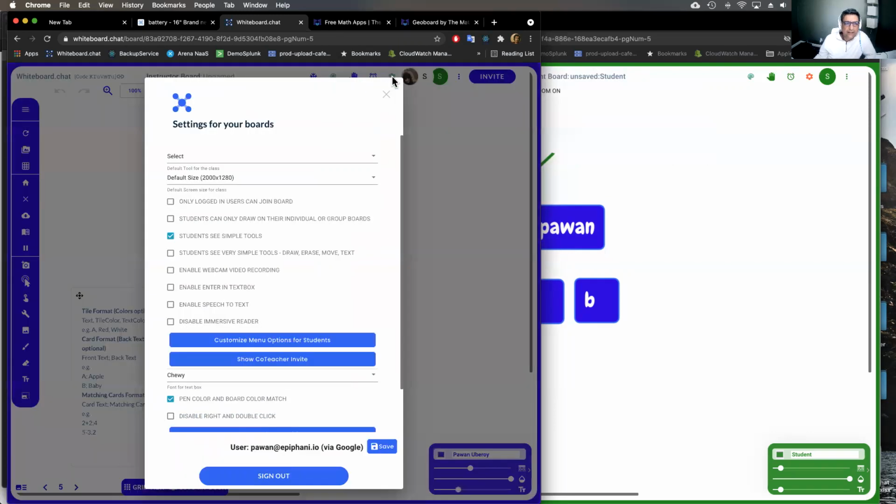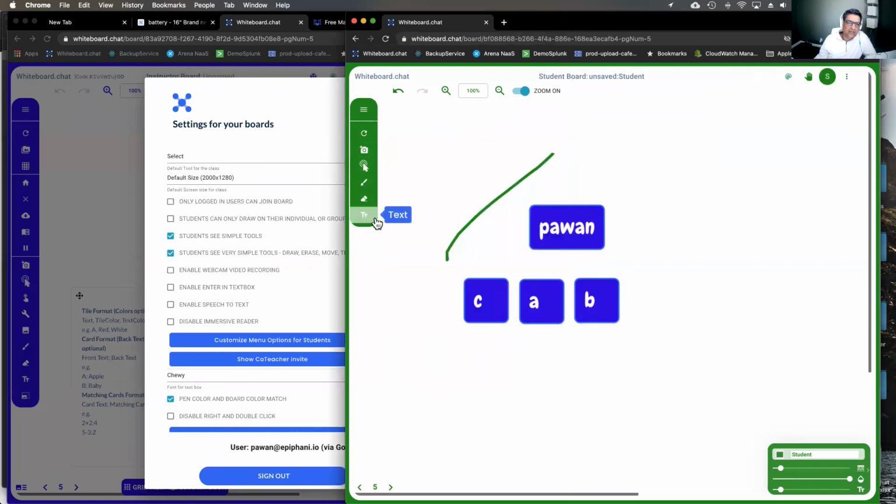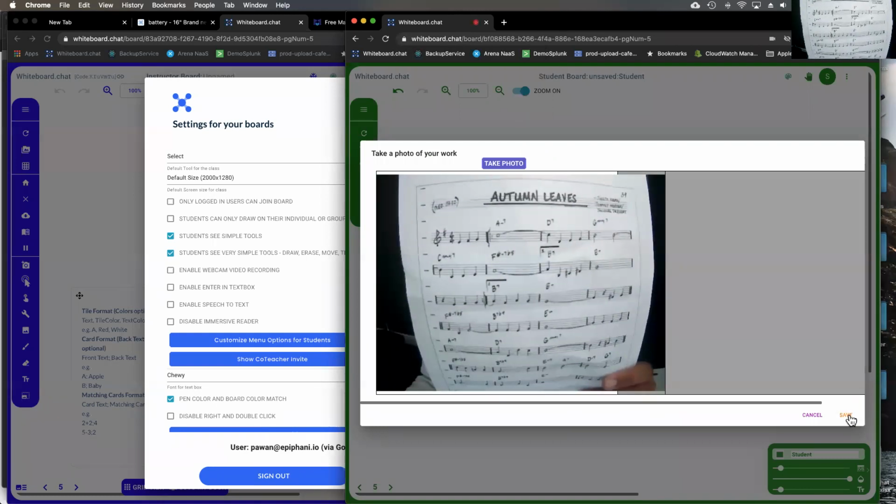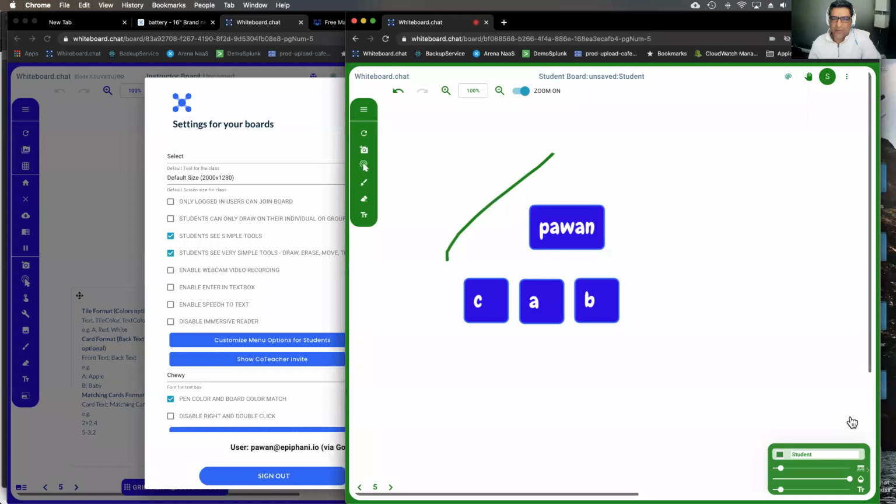So if you go into the settings here, what we say is that students can see very simple tools, which is just 4 or 5 tools that the student has access to. So this is a preset set of tools that the students get, like a text tool, a draw tool, an eraser, and a move and resize, and an add media. This add media is super interesting too. So you can use the add media to add webcam photos, for example, or videos right from the webcam. So if you're doing work with a real piece of paper and pen, you can embed that right into whiteboard.chat, right? So the students can add the picture.